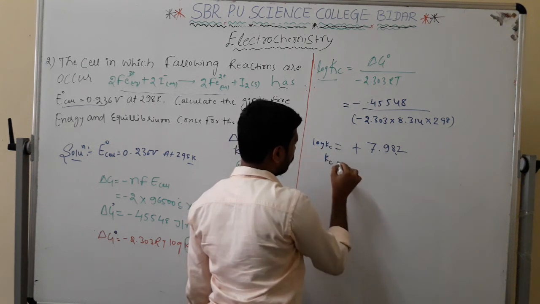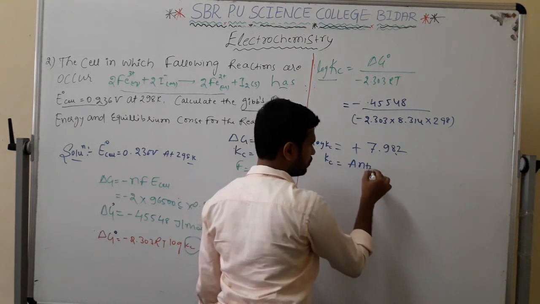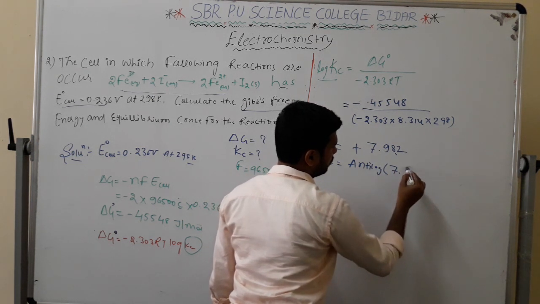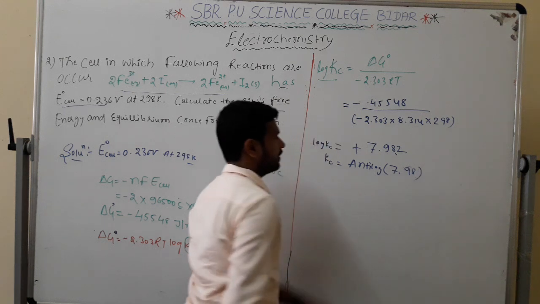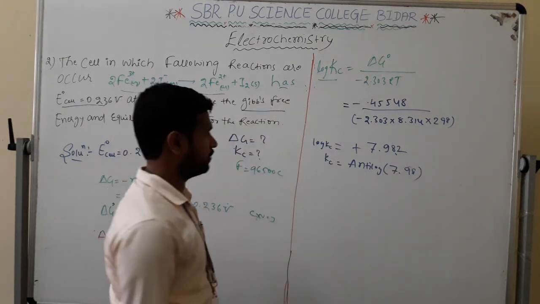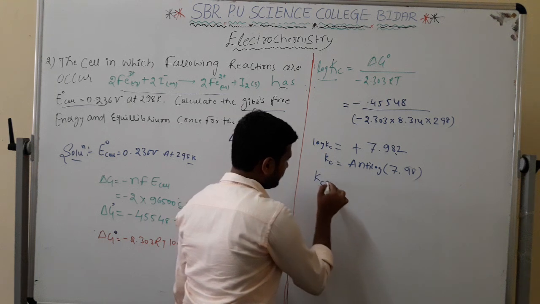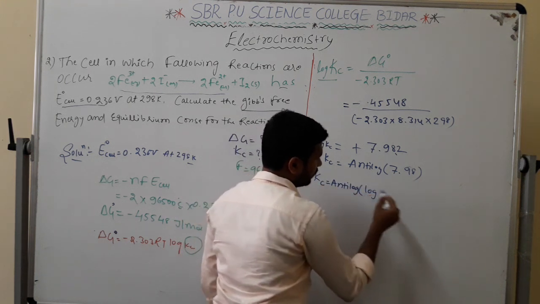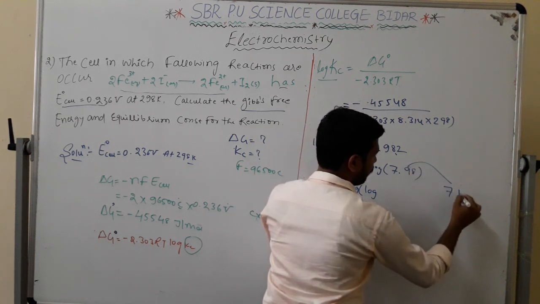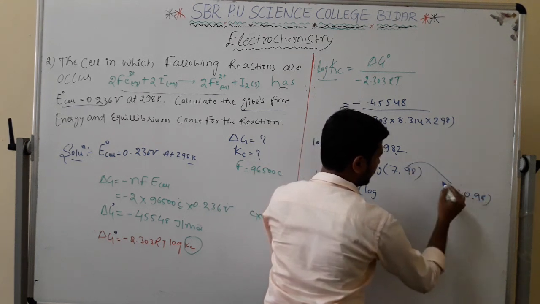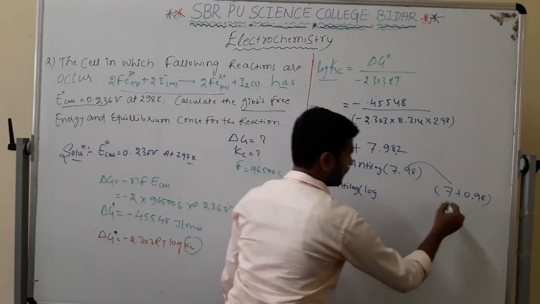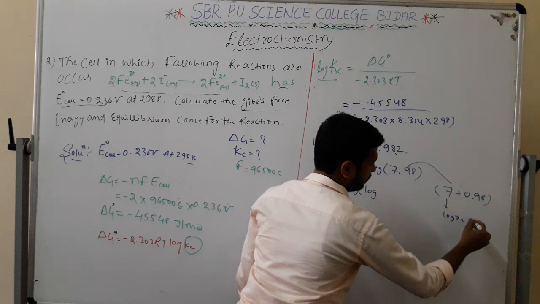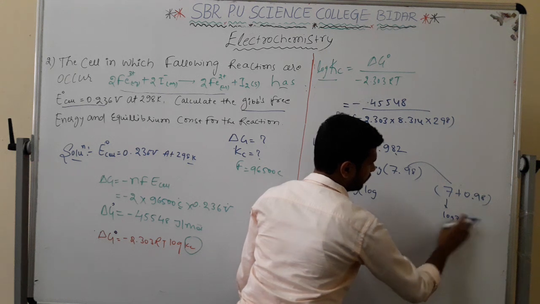Whenever log Kc comes here, we take the anti-log. Anti-log of 7.92. Now Kc equals the anti-log of, I can write this as 7 plus 0.92. Simply, how can I write 7 as a log?